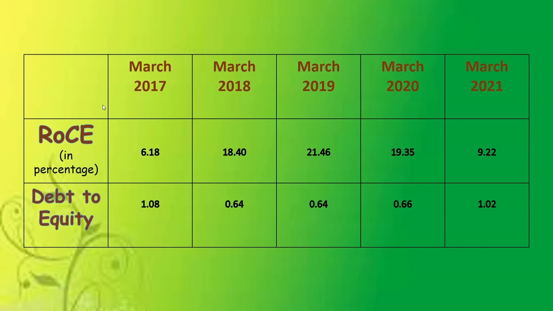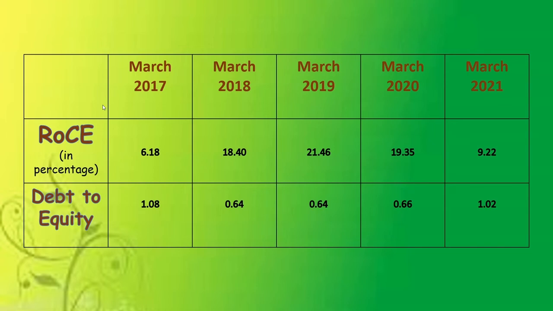As we can see over here, the return on capital employed has increased. It stayed flat from March 2019 to March 2020, and then it decreased as the country had gone into lockdown due to COVID, and still the company managed to have a return on capital employed of